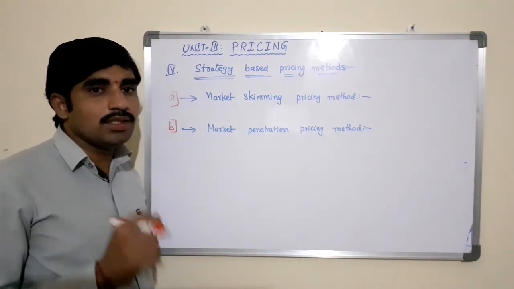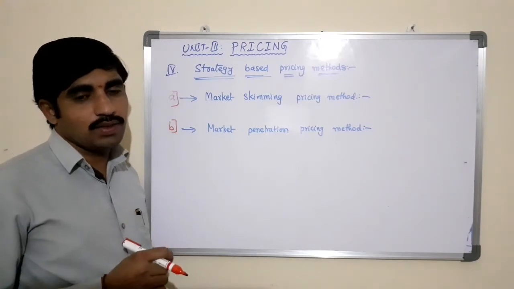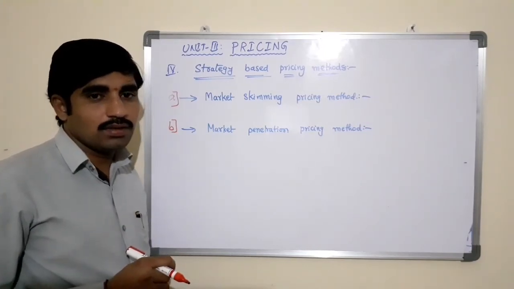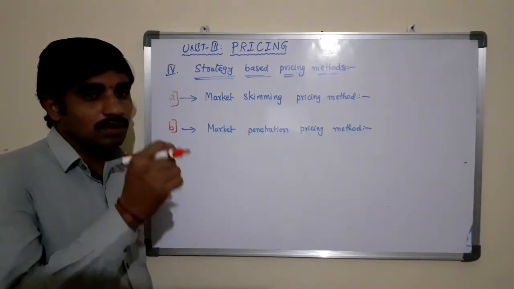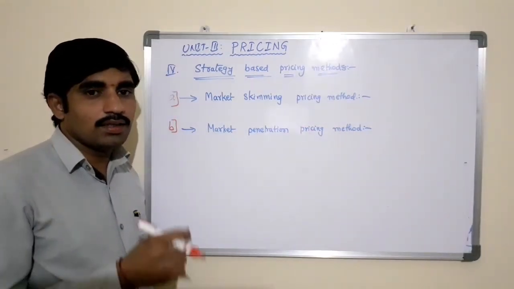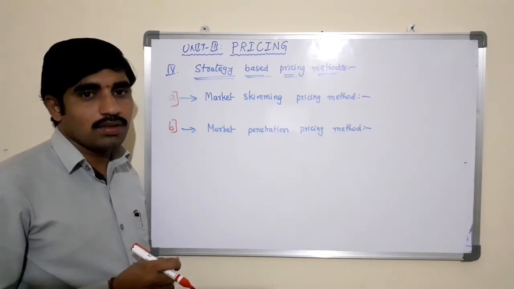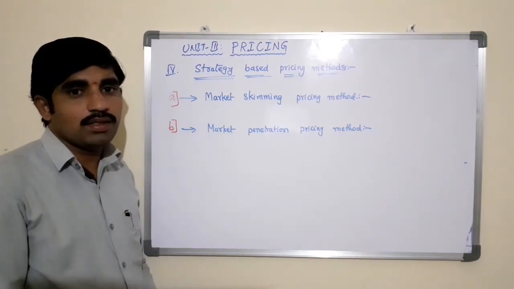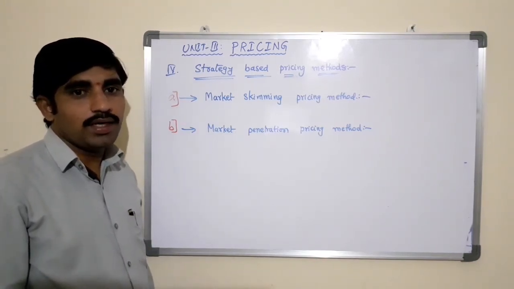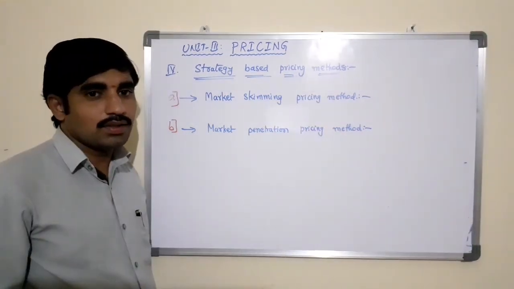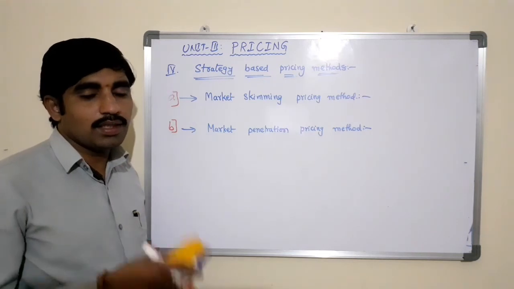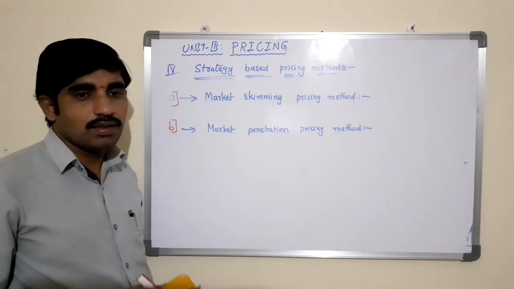This strategy is mostly used in technology products and electronics products like TVs, mobiles, computers, and other electronics products, which have a high price at the time of introduction in the market.